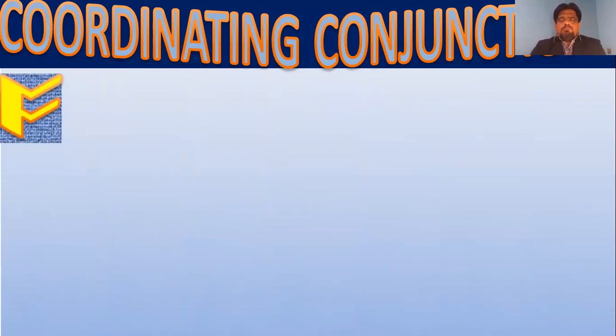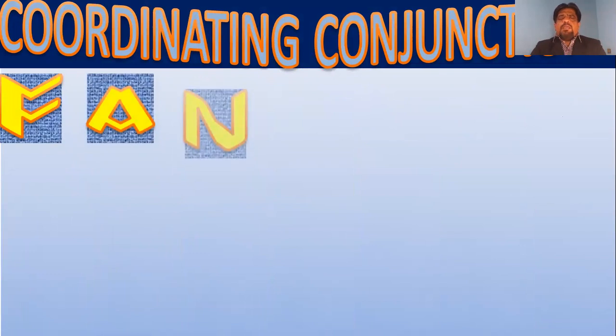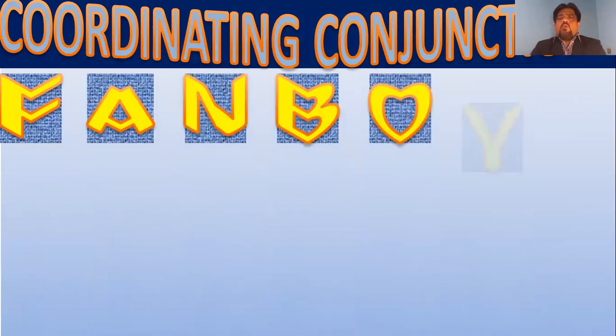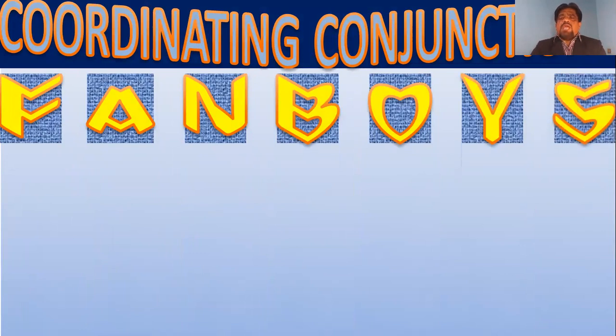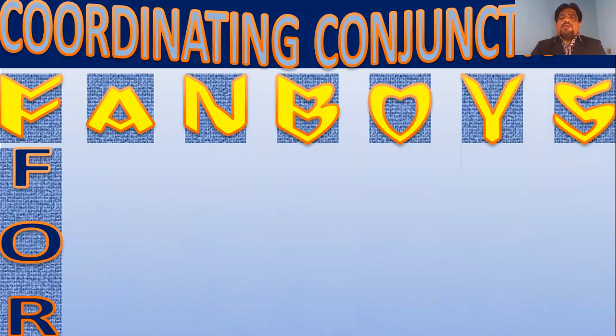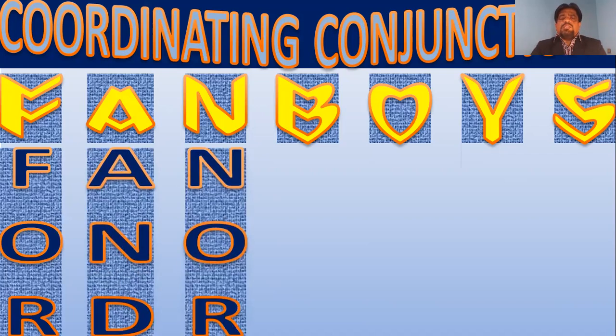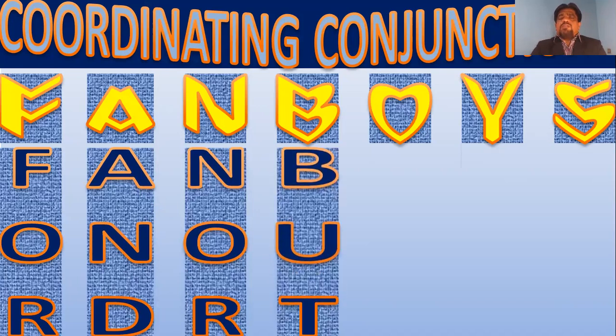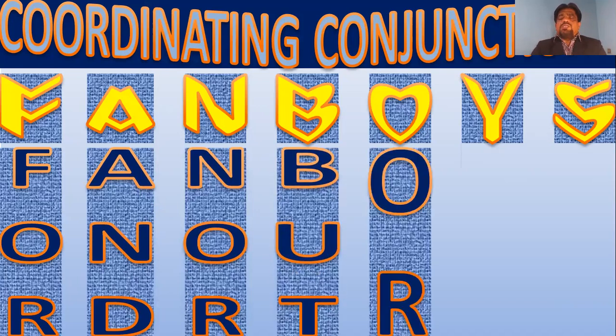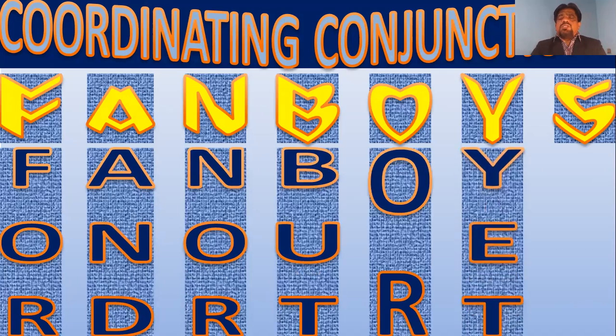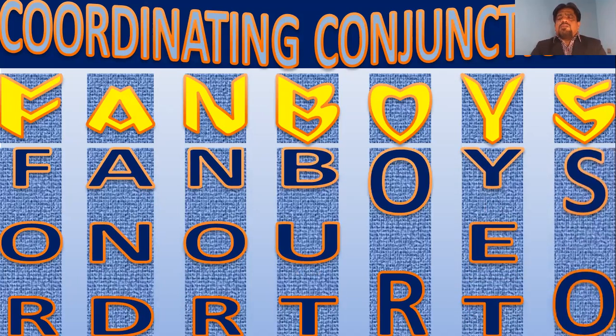F stands for the conjunction for, A stands for and, N stands for nor, B stands for but, O stands for or, Y stands for yet, and lastly the letter S stands for so. And they are the 7 coordinating conjunctions.